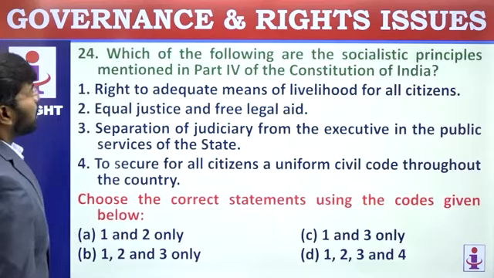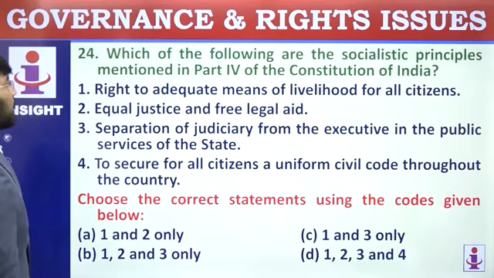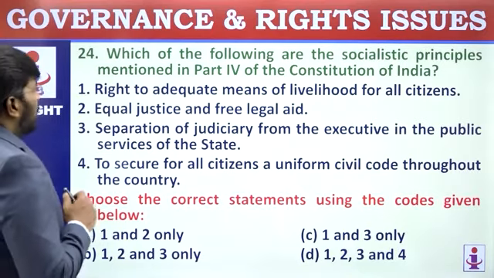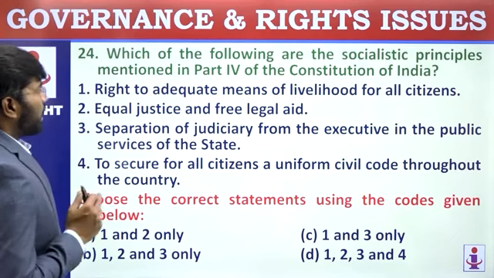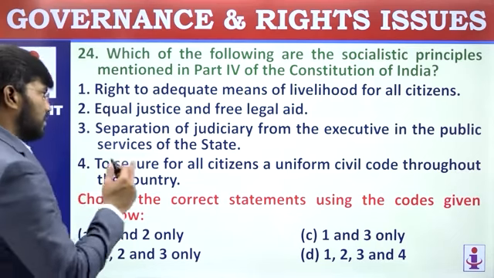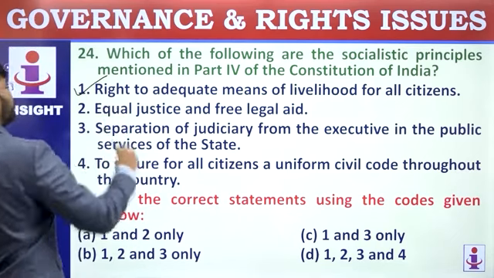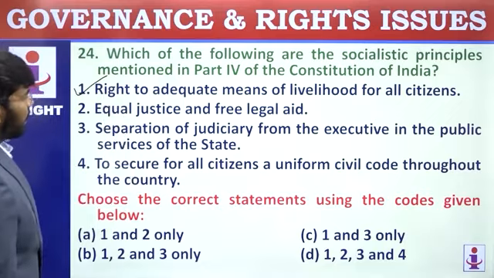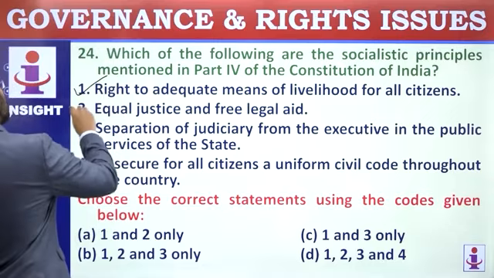Which of the following are socialistic principles mentioned in Part 4 of the Indian Constitution? Right to adequate means of livelihood for all citizens. This is a socialistic principle. Equal justice and free legal aid. This is also a socialistic principle.